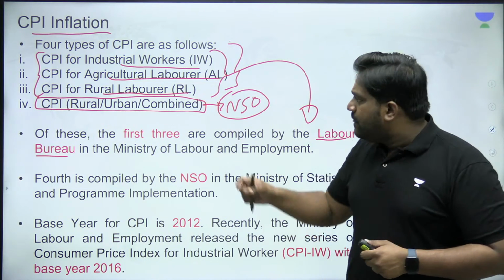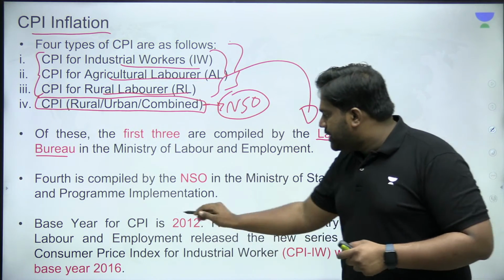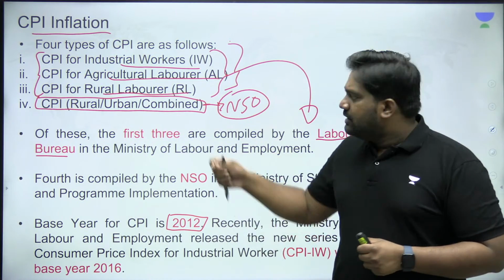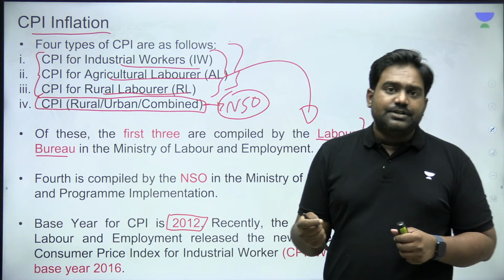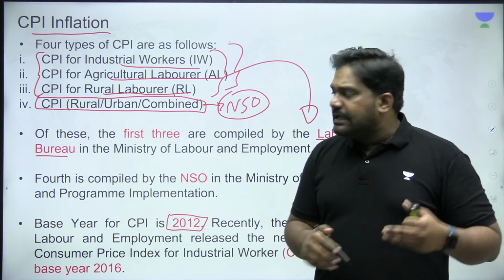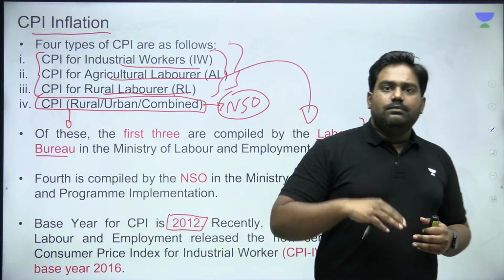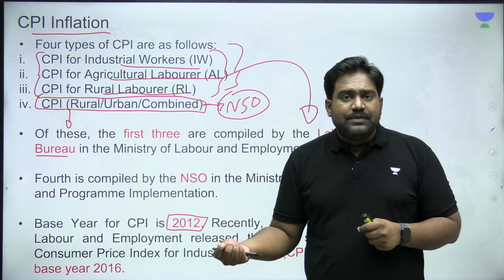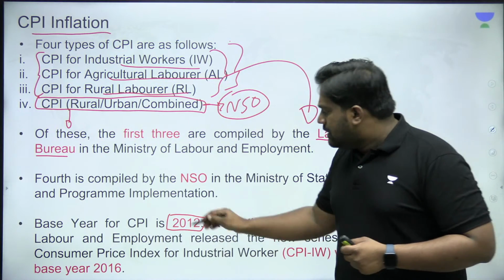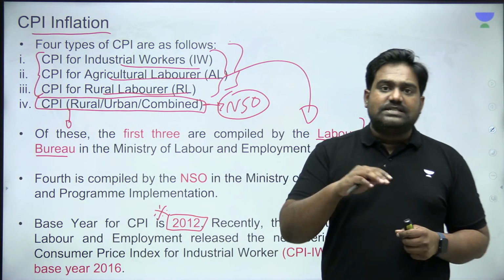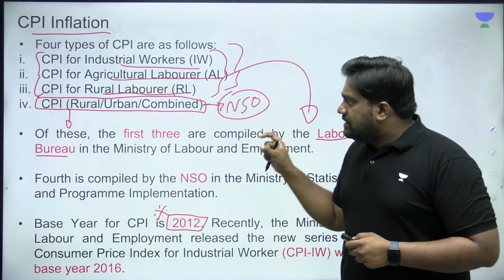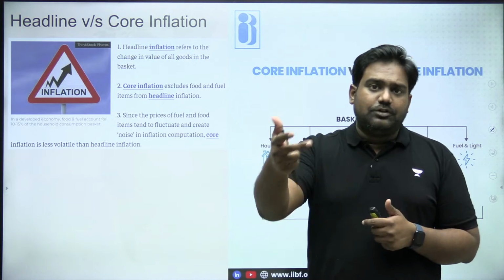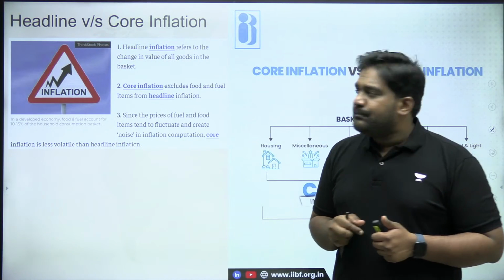So to measure CPI, the NSO has set a base year, which is 2012. Compared to 2012 level prices, the data is brought out on a month-to-month basis, right? So essentially, the CPI indicator gives you an idea about the rise in prices in, let's say, this month compared to the last month of the last year. Essentially 12 months ago, with 2012 prices being used as a base indicator, right? So this becomes the primary monetary policy tool as well. This becomes the primary indicator for the RBI for employing its monetary policy tools.